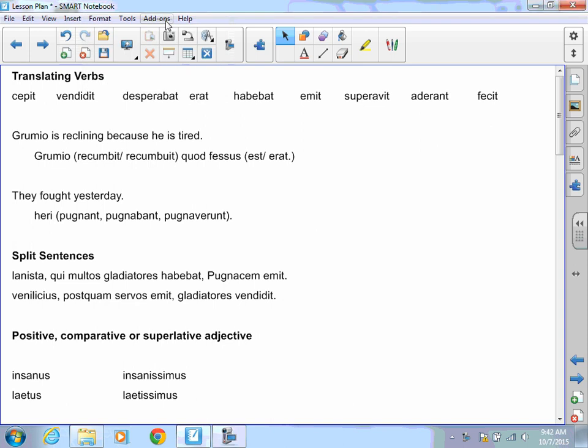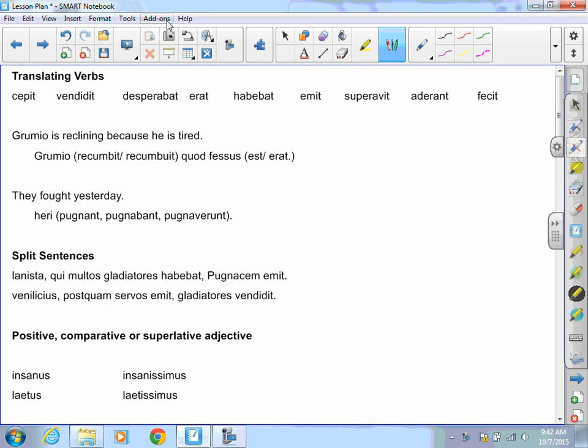All right, here we go with our Stage 8 review. One of the things that you're going to have to do on your test is translate some verbs. I've given you 1, 2, 3, 4, 5, 6, 7, 8, 9 right here. What I want you to do is look at these verbs. I want you to be able to translate them and tell me what tense they are. So you can hit pause and try that out with cepit, vendidit, desperabat, erat, etc.